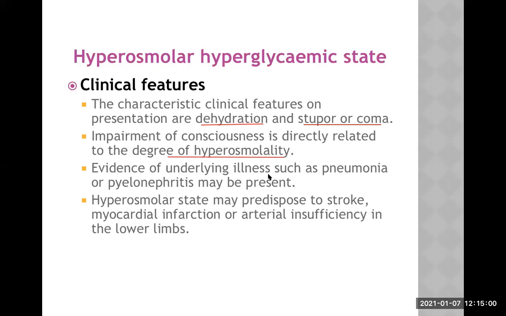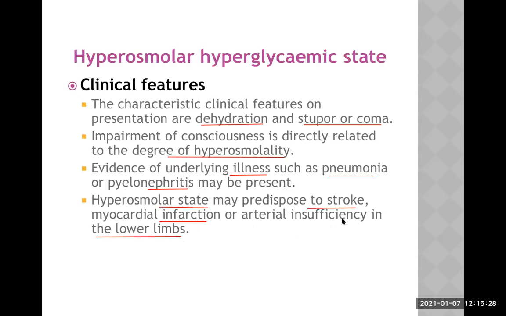We need to find out, is there any underlying illness in the patient or not, like pneumonia, pyelonephritis, skin abscess, anything like that. Any evidence of infection in the body or not. Another point, hyperosmolar state may predispose to stroke, myocardial infarction, or arterial insufficiency in the lower limbs.